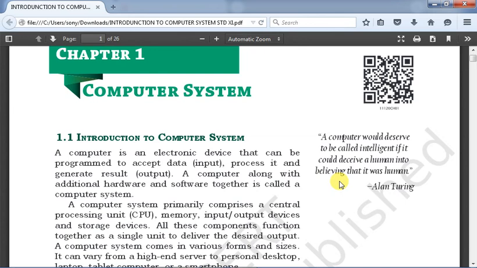Now the thing is that a computer is an electronic device that can be programmed to accept data, which is input, and process it and generate a result, which is output. The output must be meaningful information. A computer along with additional hardware and software together is called a computer system.